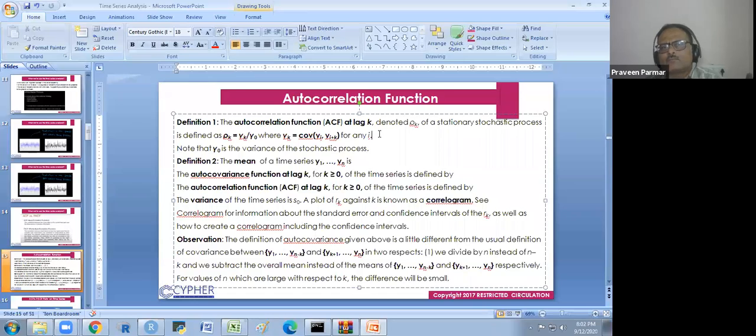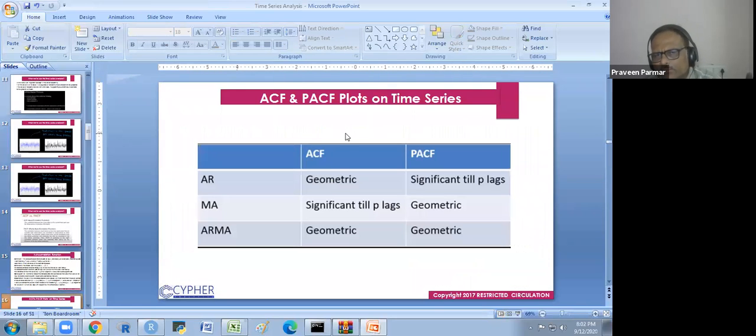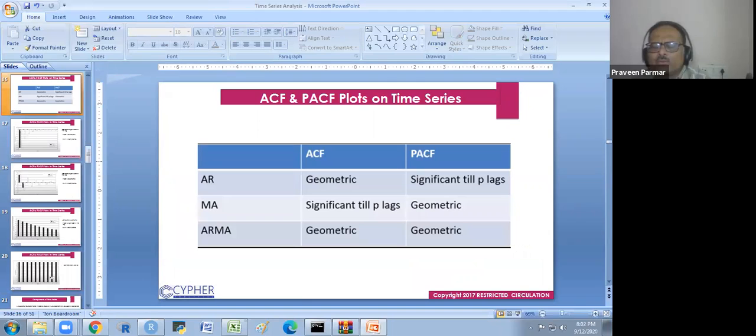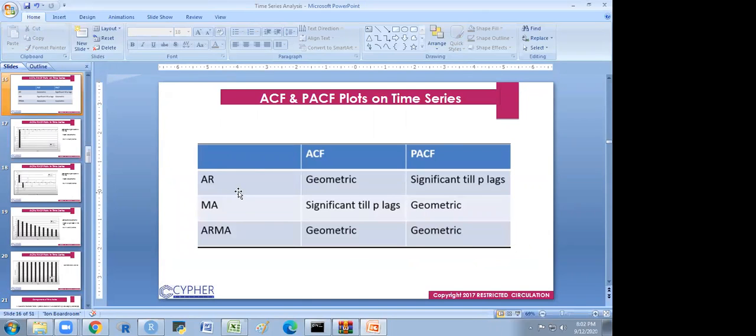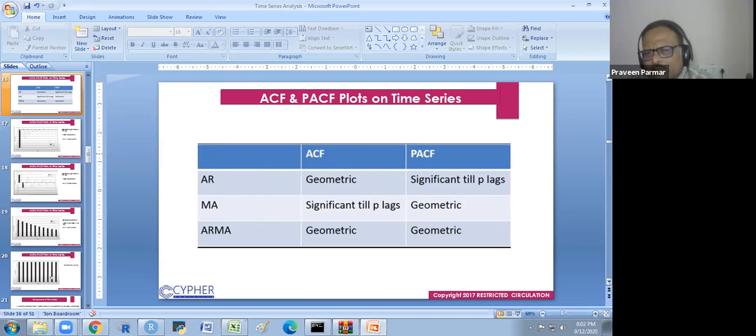So the autocorrelation function, ACF, at lag K is denoted rho K. I will not go through the derivation, and I will just show you something very important. We are not going that deep. In the next session we are going to study the autoregression and moving average models.